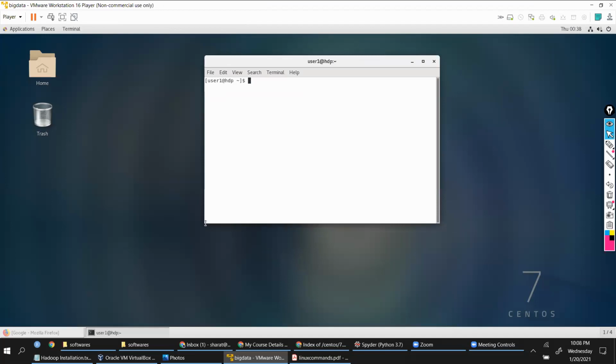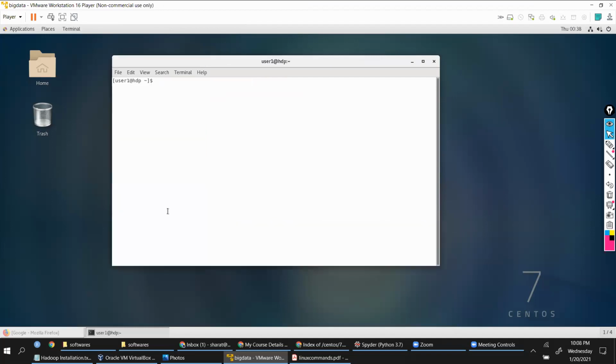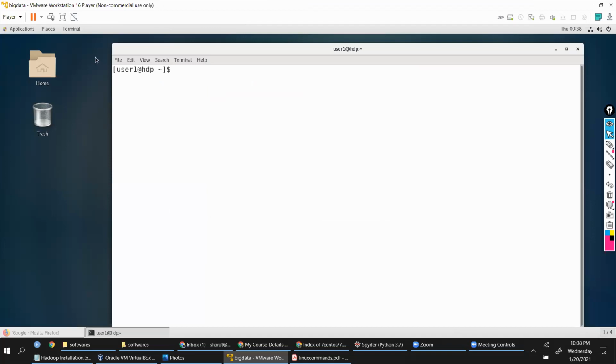Command prompt, guys. In Linux, we call it terminal. You can increase and decrease the font and all those things. You can explore the options that are given here.